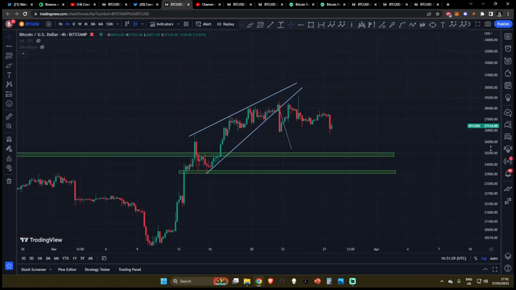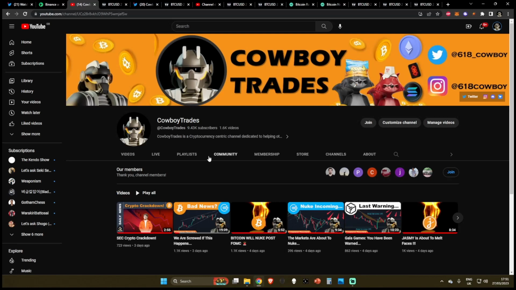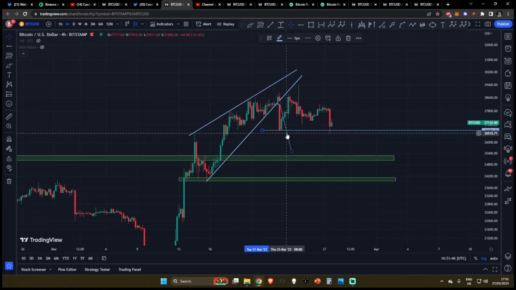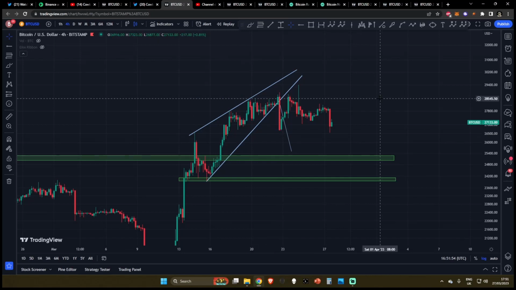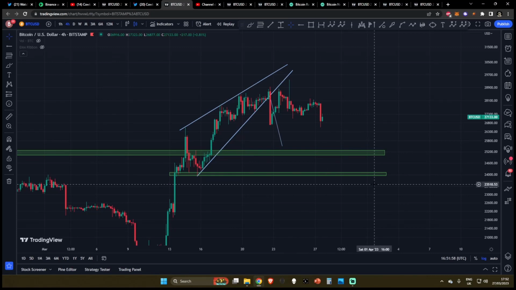If we do come over to our next chart, over on the 4-hour time frame, we of course talked about this in my most recent video, "We Are Screwed If This Happens." Now, while this wasn't the main topic of the video, we did talk about this rising wedge. You can see it in the thumbnail, and we have proceeded to break to the downside of this. In fact, we have now taken out the lows that were formed on Wednesday, the 22nd of March. So we may be starting a new downtrend, proceeding with lower lows and lower highs across the market.